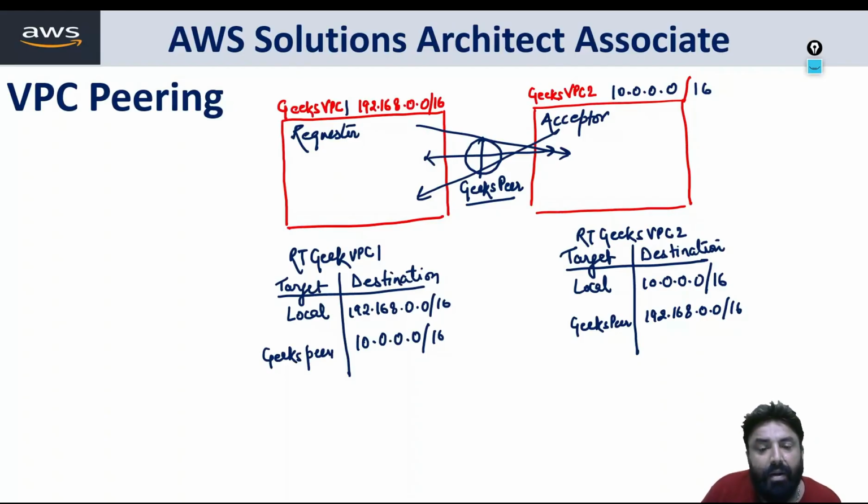So what is VPC peering? What are different questions that come on VPC peering? And how route tables are maintained. All these things we are going to see practically in the next video. So in the next video, we'll watch what is VPC peering, and when there are overlapping VPCs, can we make them, can't we make them? All these things we are going to see in the next video on practical demonstration of VPC peering.